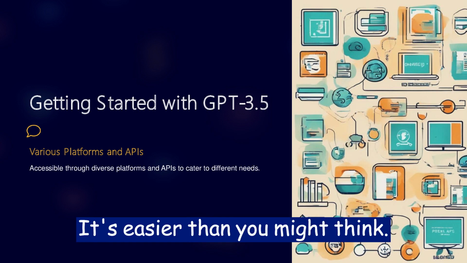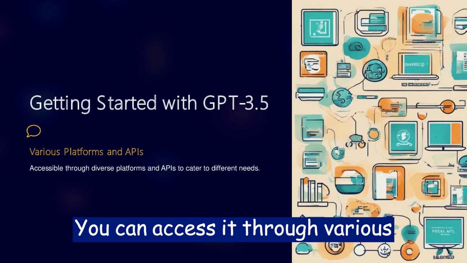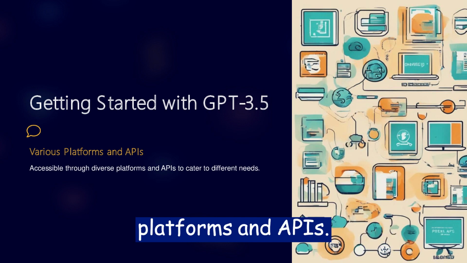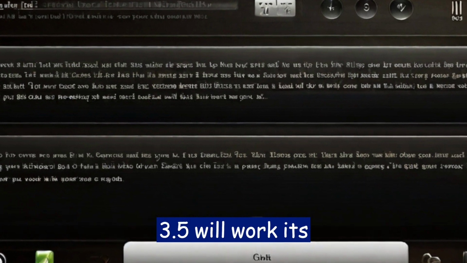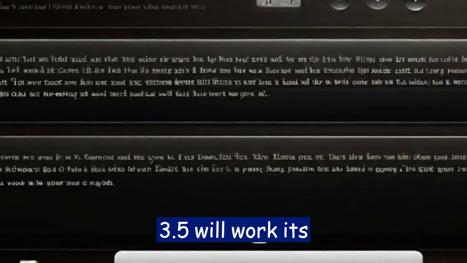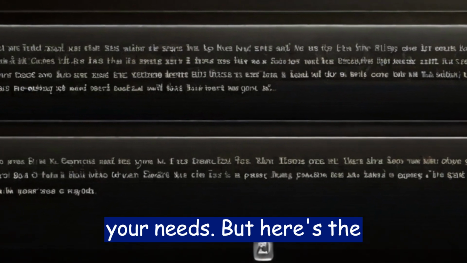Now, how can you get started with GPT 3.5? It's easier than you might think. You can access it through various platforms and APIs. Just input your prompt, and GPT 3.5 will work its magic, generating text that's tailored to your needs.